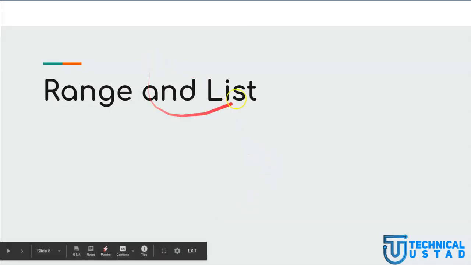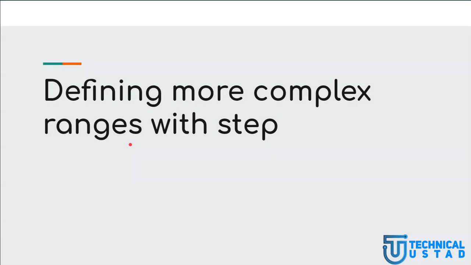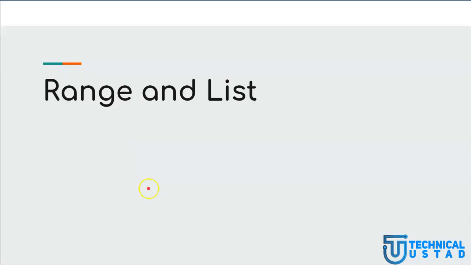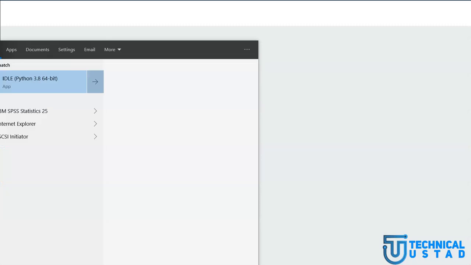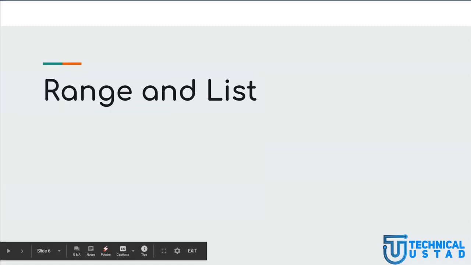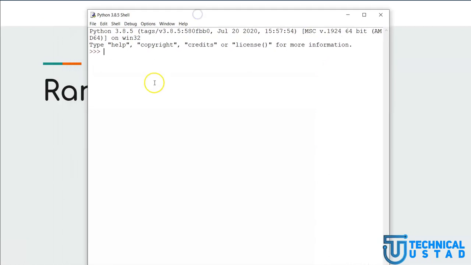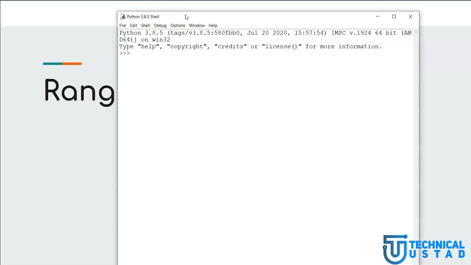Now we have to learn how we can use range and list. We have already discussed range with list, I guess. So let me open IDLE again. What do we mean by range with list? What is range? Range is an object.